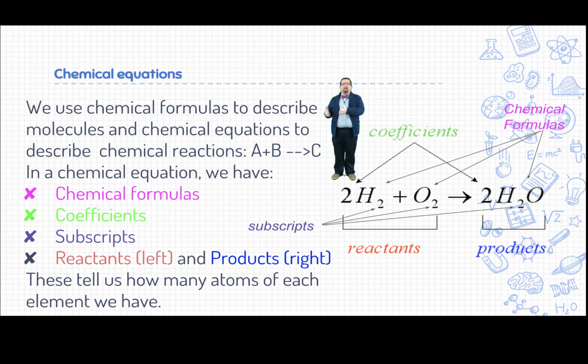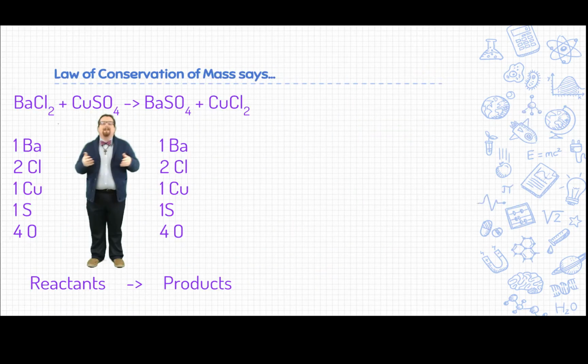Before the arrow, we have the reactants. We call them reactants because that's what we're reacting together. That's what's going to go through the reaction. Afterwards, we have the products, and those are the substances that are produced. So, reactants on the left, products on the right. So let's look at an example of a balanced chemical equation.